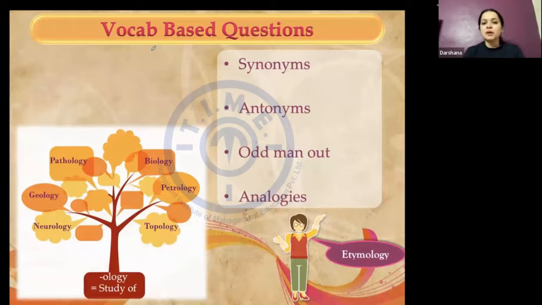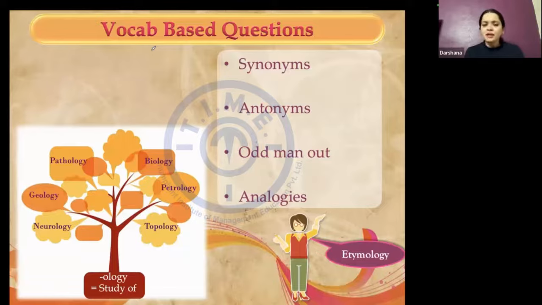So this is what we mean by etymology, where I have the root. And see, it has been practically shown in that way, where ology means a study of something. So whatever you see on the screen, say biology, petrology, topology, neurology, pathology, I know that they all have got to do with the study of something. So let's take, for example, biology. What do we study in biology? We study about animals, we study about plants, we study about humans. In general, we study about life. So I know that ology is a study of something, and bio then means life. So biology becomes nothing but the study of life.